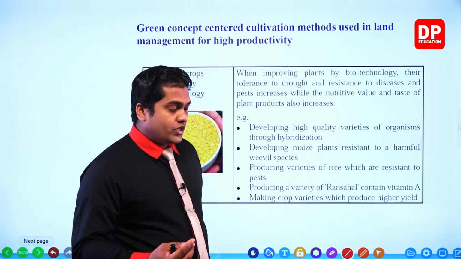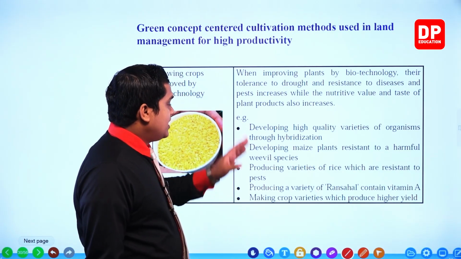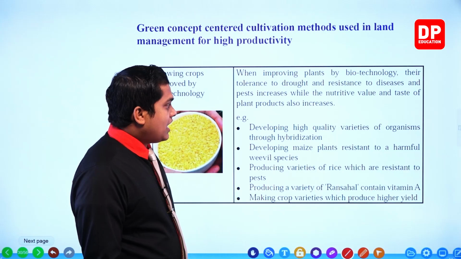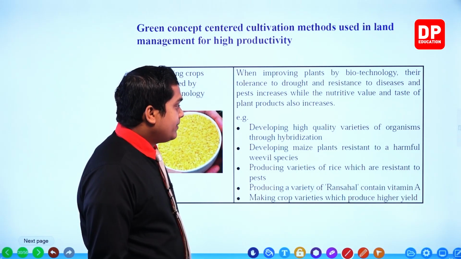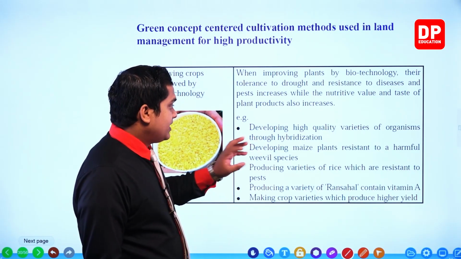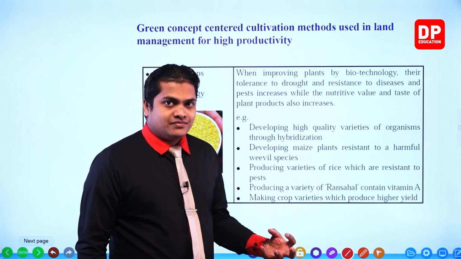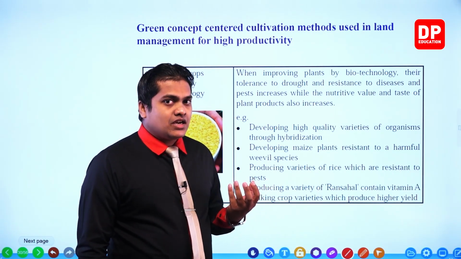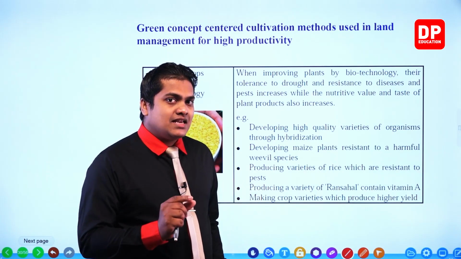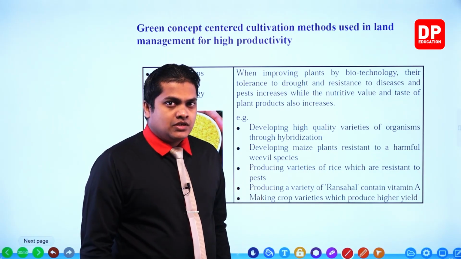So examples given: developing high quality varieties of organisms through hybridization. So hybridization means, my dear children, hybrids, animal hybrids. Now let's take a cow that produces a less amount of milk.